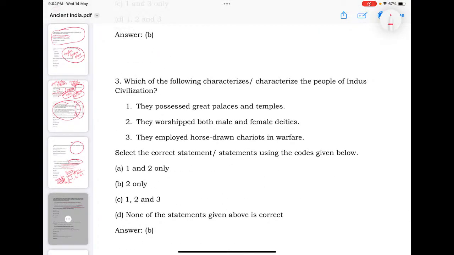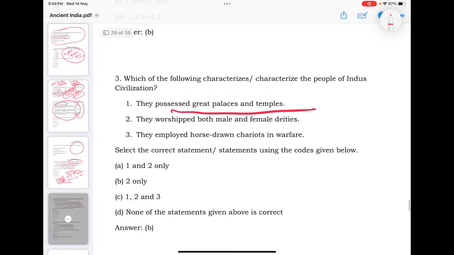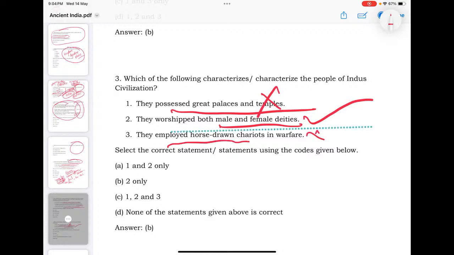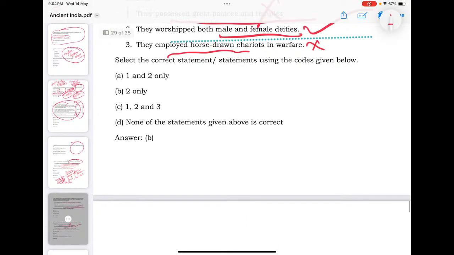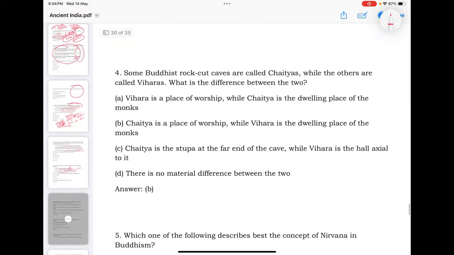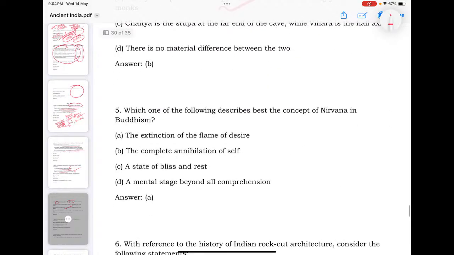Characteristics of these people of Indus civilization: they possessed great palaces, temples, no temple concepts there. Male, female deities worship is there. Then horse-drawn chariots, no idea. Okay. Some Buddhist rock-cut Chaityas and Viharas. They are asking for Chaityas, Viharas. We know that Chaityas are places of worship, and Vihara is the dwelling place of these monks.